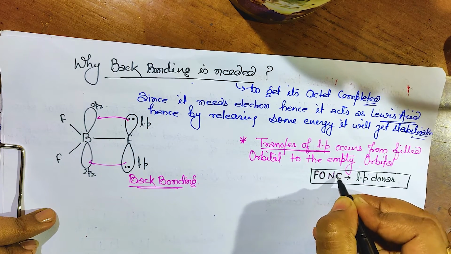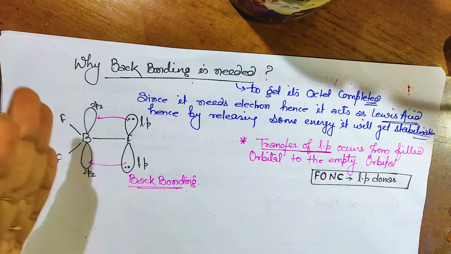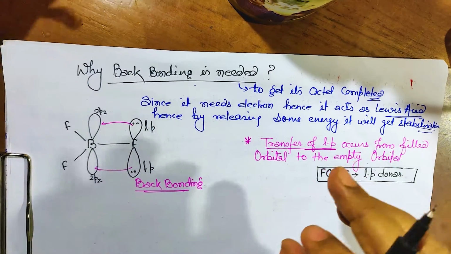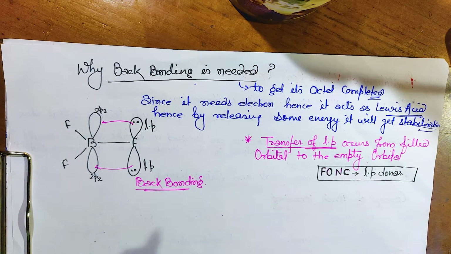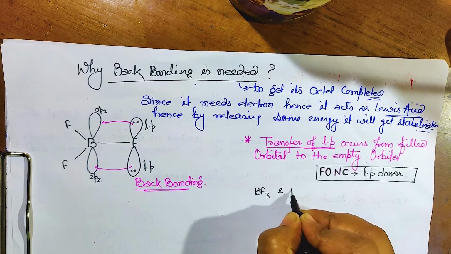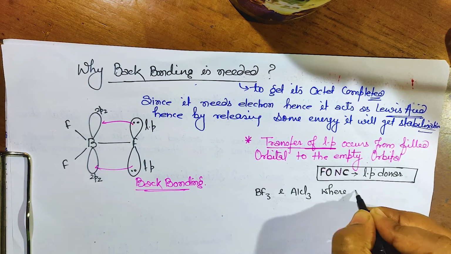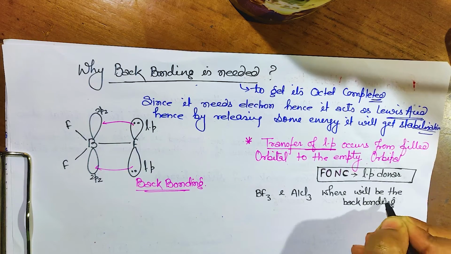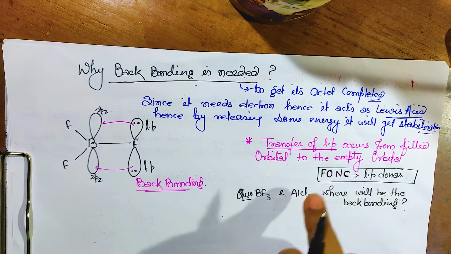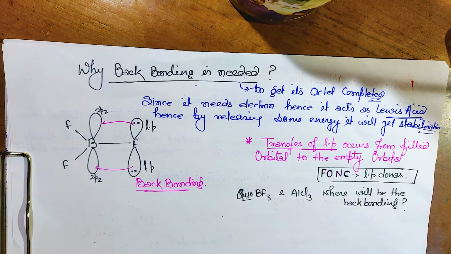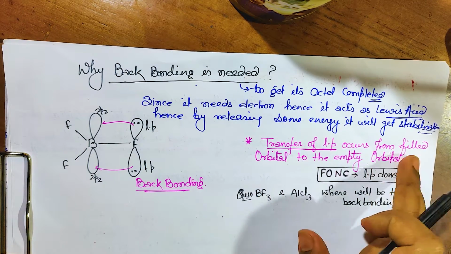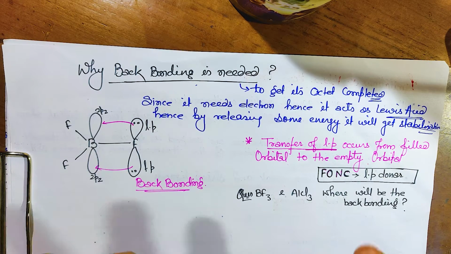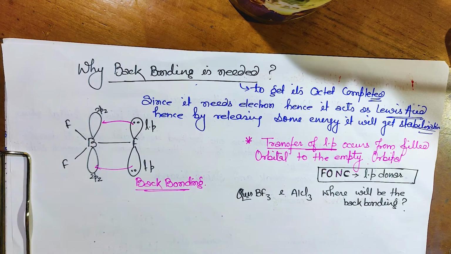So wherever there is fluorine, oxygen, nitrogen or carbon, there this back bonding will be possible, otherwise back bonding will not be possible. Clear? Did you understand? Any problem in this? Okay, so now the question: if I am asking the question in BF3 and AlCl3, where will the back bonding be? Tell me, very easily you can say. Yes, in BF3 back bonding will be there, but in AlCl3 there will be no back bonding, because back bonding occurs only due to the transfer of lone pair from the filled orbital to the empty orbital, and where it is FONC, they are the electron pair donors, the lone pair donors. So wherever these are, there back bonding will be, otherwise back bonding is not possible.